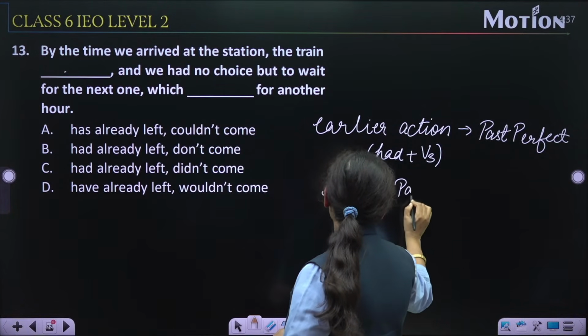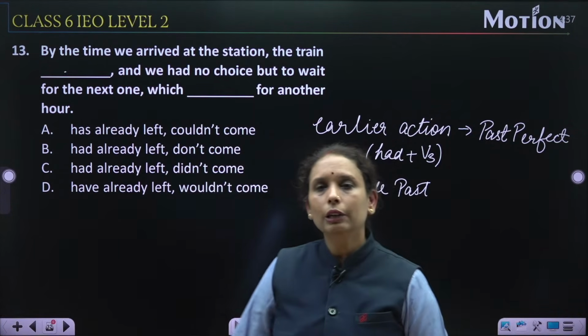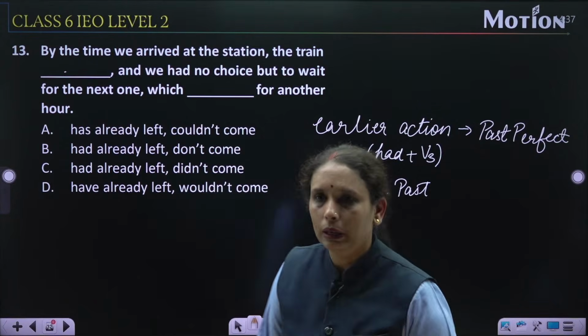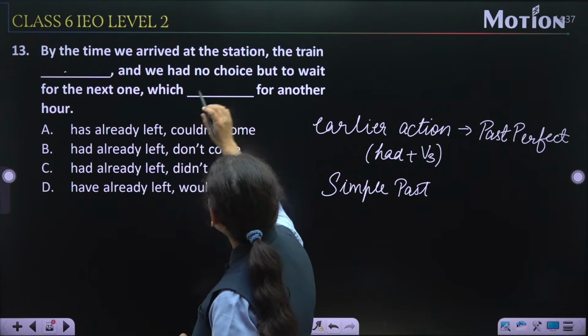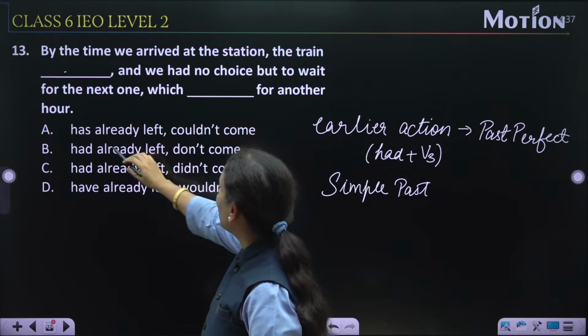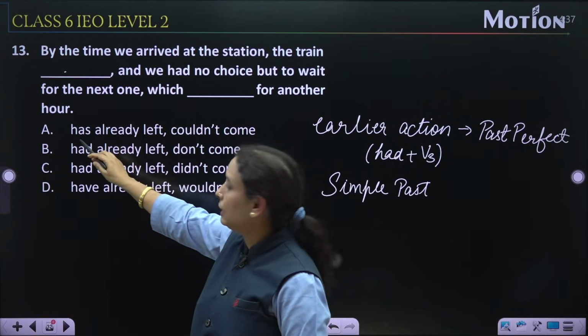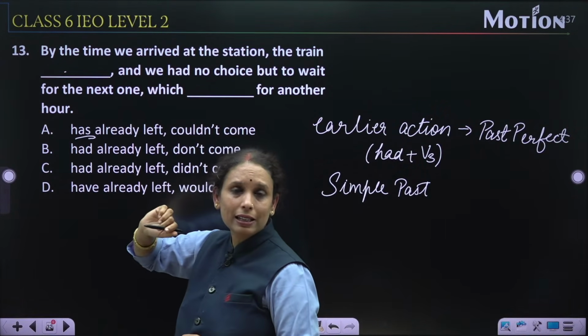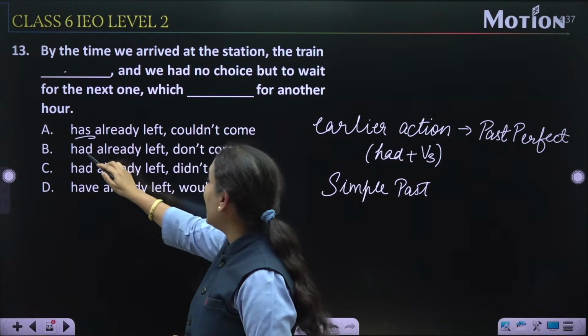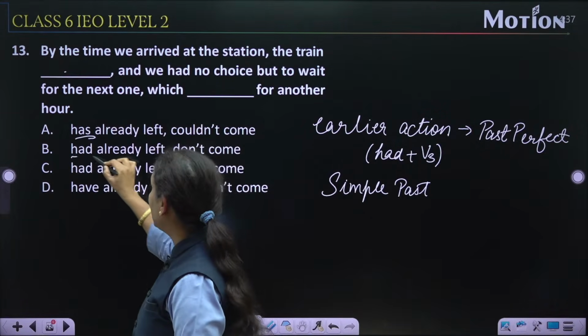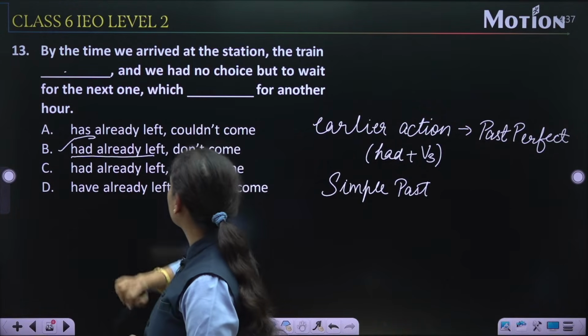Simple past, that is the second form of the verb. So now let us connect. By the time we arrived at the station, the train has already left. That is "has", it means it is present perfect, but we need past perfect. Had already left, yes, had already left, past perfect.